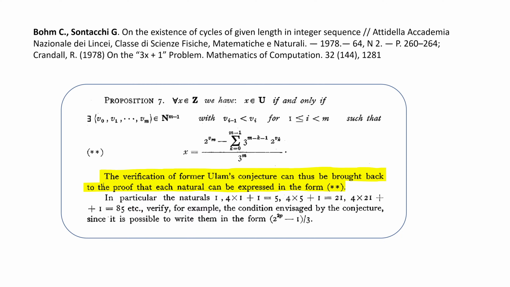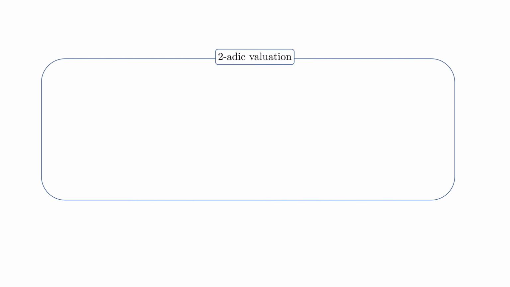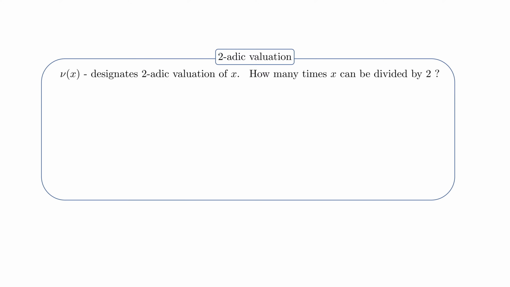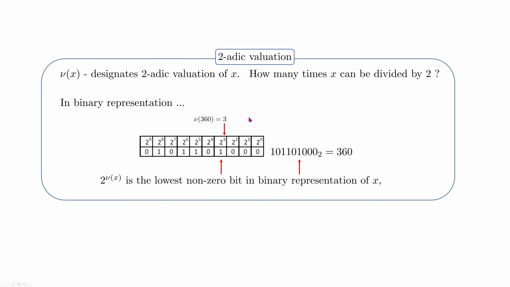To be able to progress with my proof, I have to introduce one mathematical term, which is the two-adic valuation of a number. Two-adic valuation of a number is usually represented by the Greek letter nu of x. As stated here, nu of x designates the two-adic valuation of x, which is how many times x can be divided by 2, of course within the natural numbers. In binary representation, we can check this example. Here, nu of 360 is 3 because 360 can be divided by 2 three times.